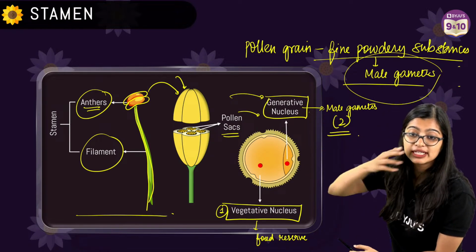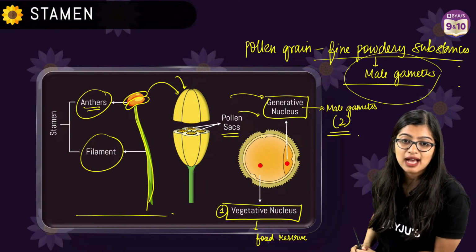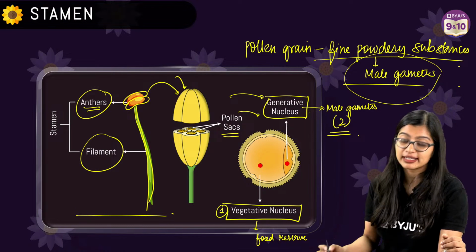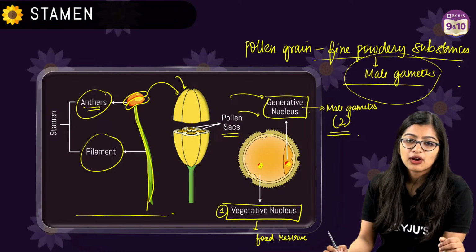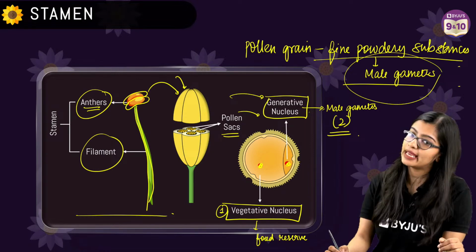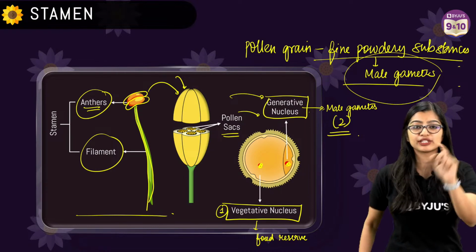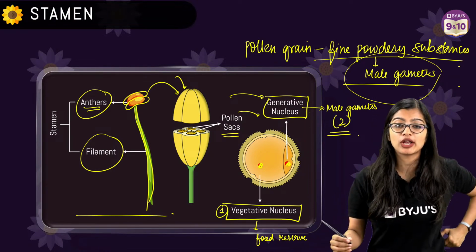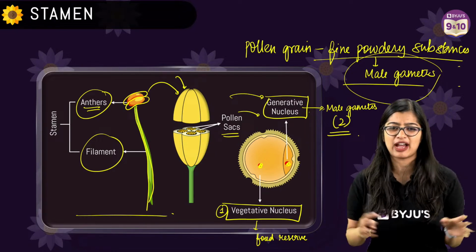Vaibhav, are we clear with the difference between vegetative and generative nucleus? Yes, are we clear? Okay. What is red in the figure? That is the nucleus. That is what is red in color. Okay. I think Ankita ma'am has already taken a class on this, right? So you can check that video out on human reproduction, okay? What is the difference between pollination and pollen germination? I will get to that, Aswari. Just please give me 5 minutes, okay?